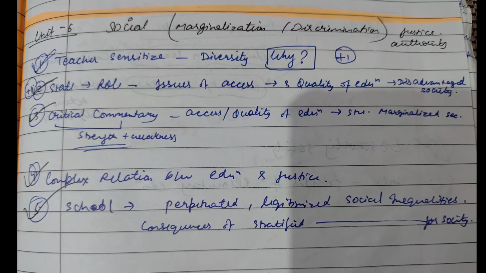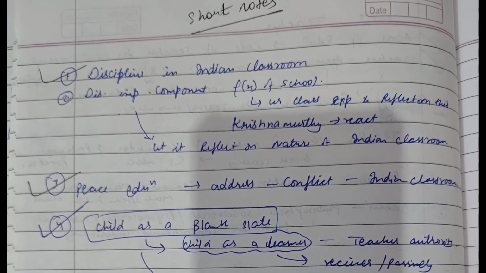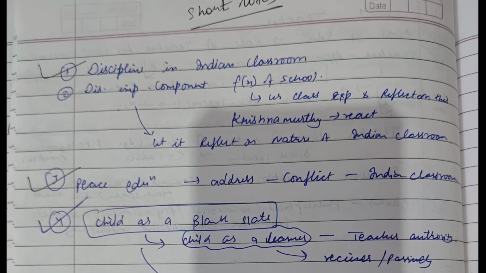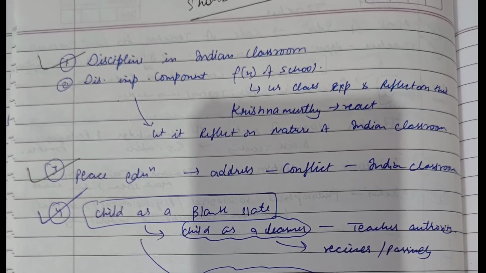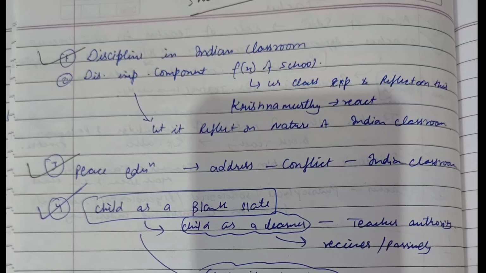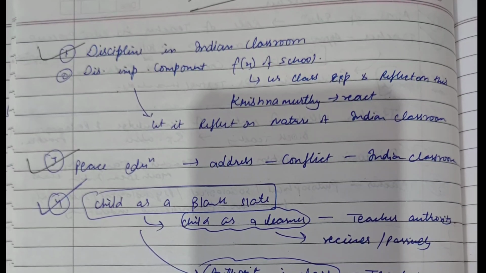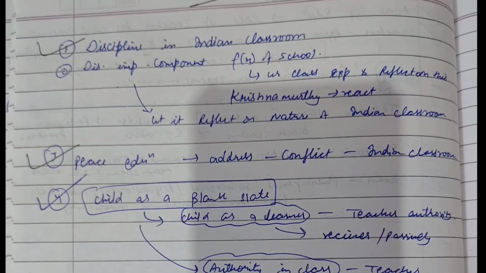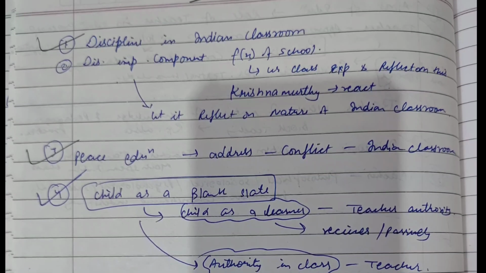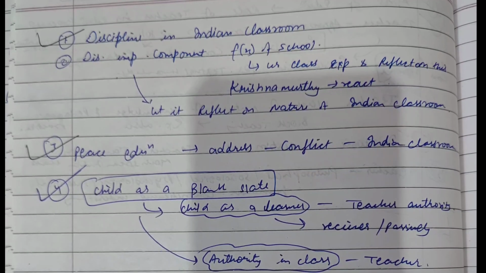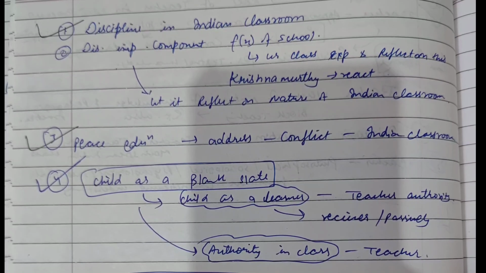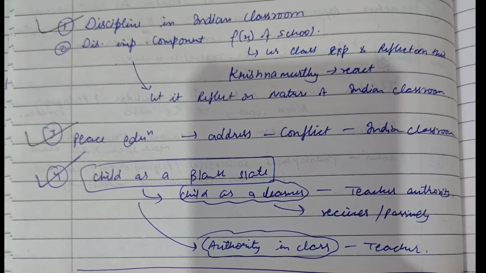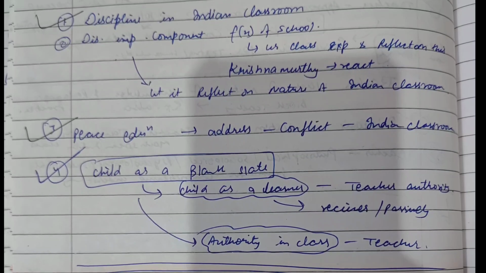I will cover each one of these questions in the notes. Now let us look at the short notes. First one is discipline in Indian classroom. Next one is discipline: how is it an important component in the functioning of the school? Also it will require your class experience and reflection on this. Also they will relate the question with the thinkers, like how will Krishnamurti react on this, and so on. Next is peace education. What is peace education and how can this address the conflict in the Indian classroom.